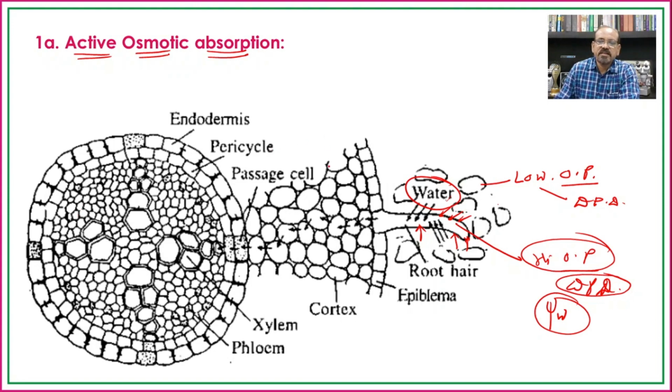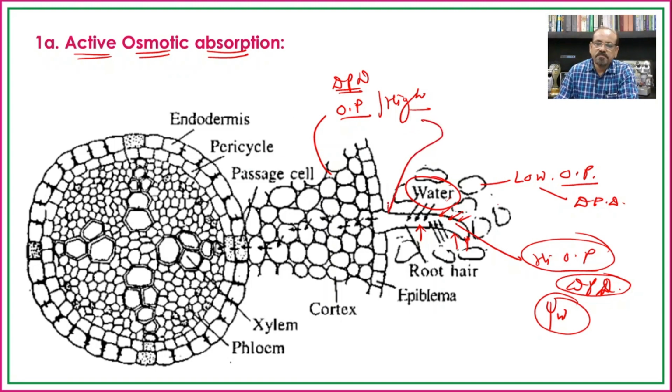So if the osmotic pressure or DPD of the cortical cells is high as compared to the root hair, the water will be transported from root hair to the cortical cell.